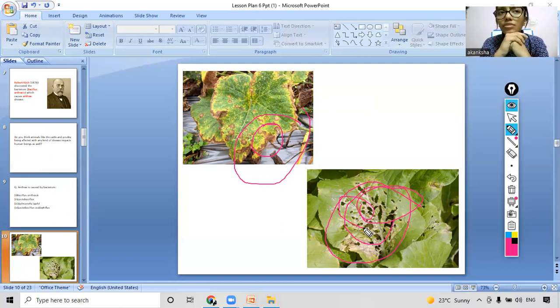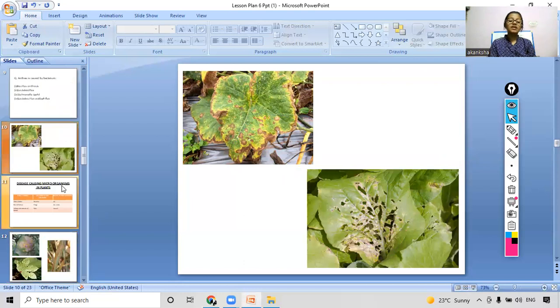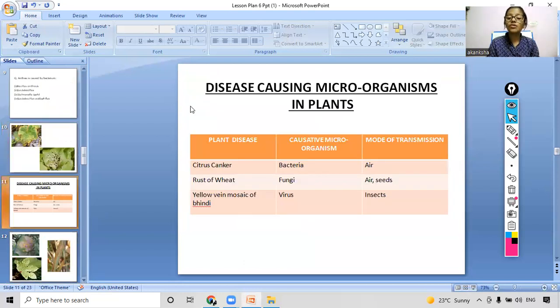So we just saw how microorganisms infect animals, but these pictures are showing something else. Do you think that microorganisms are infecting plants also? Okay, we will find it out now, right? Let's move on ahead and see some more details, like how these microorganisms are causing diseases in plants. First we will read some plant diseases.